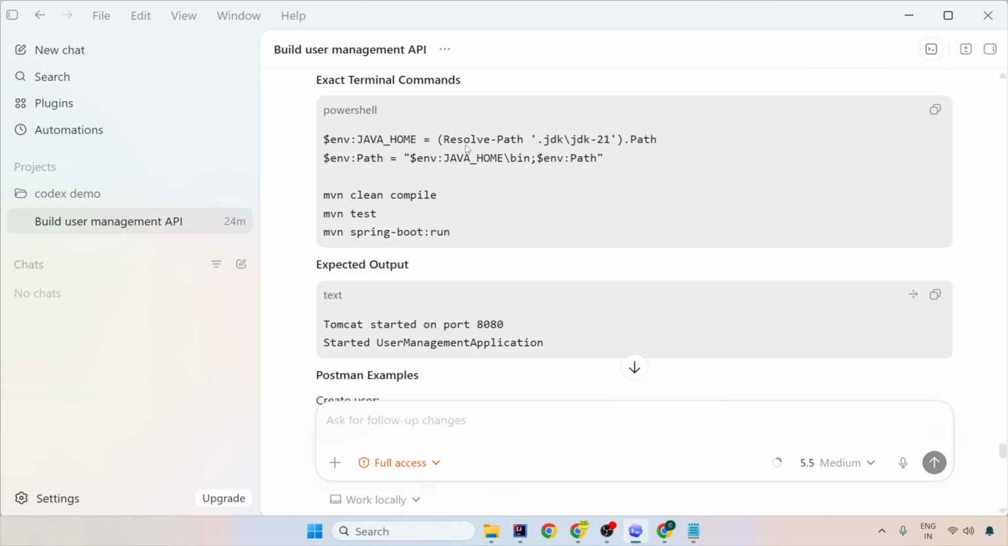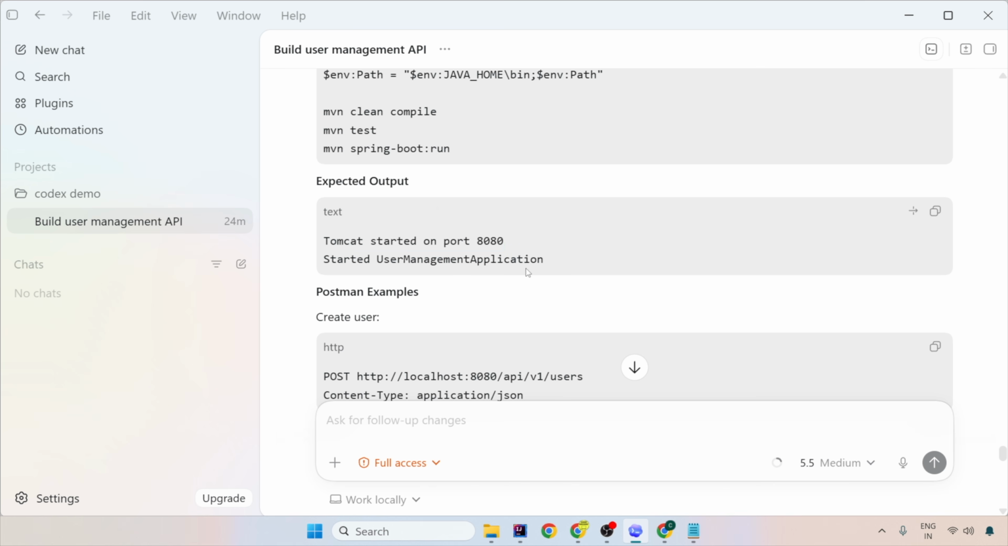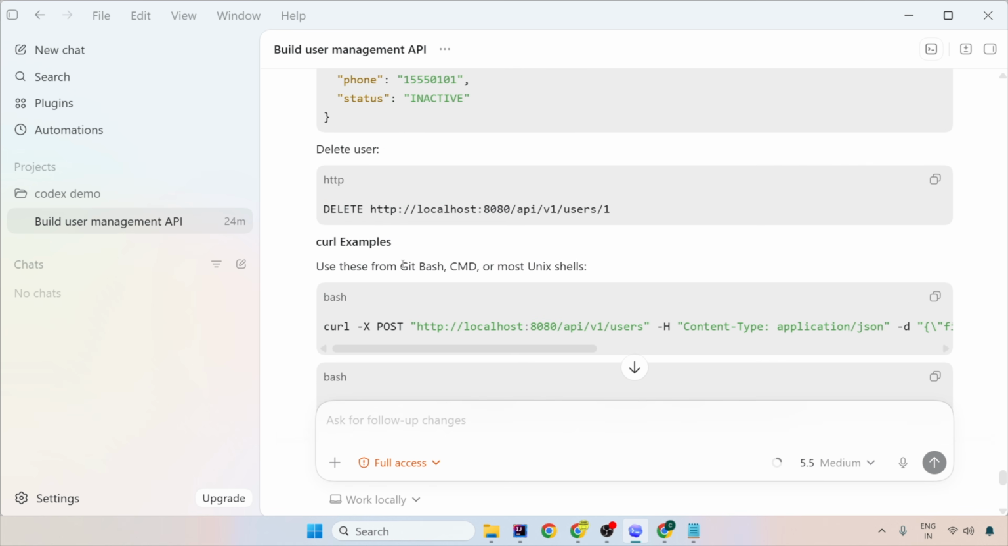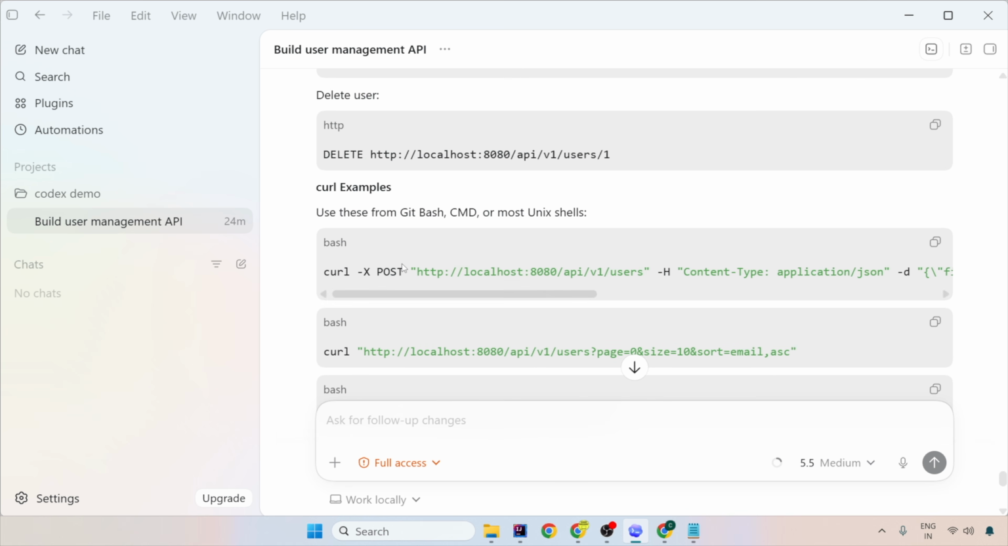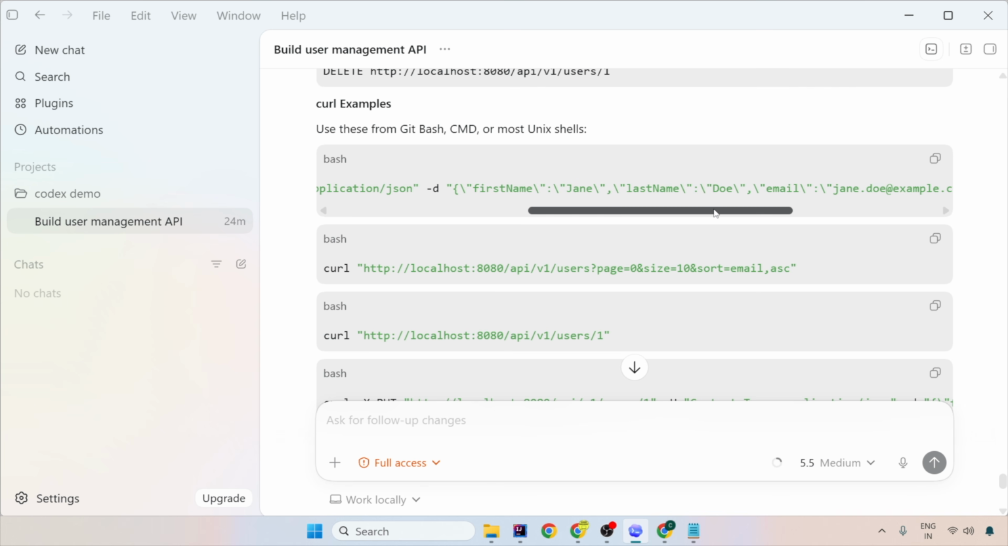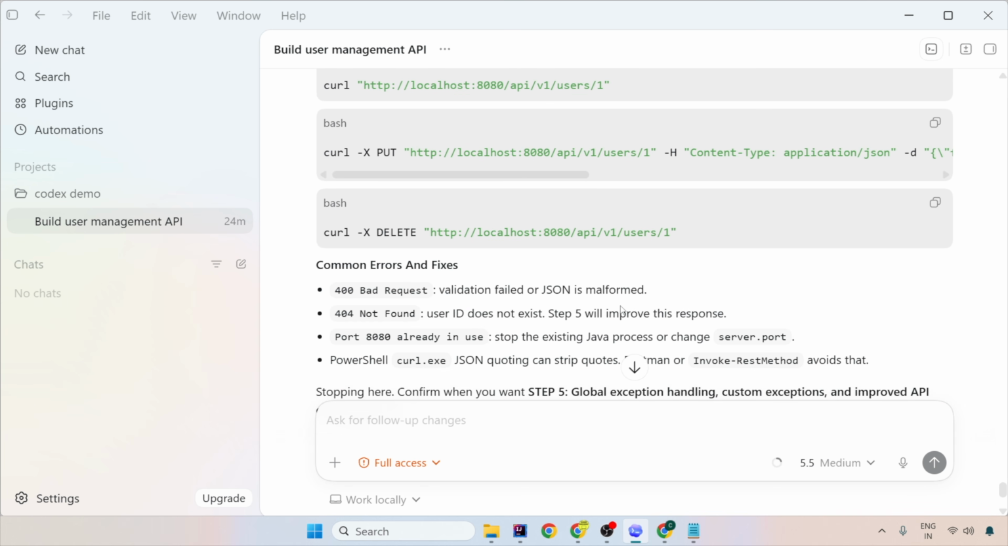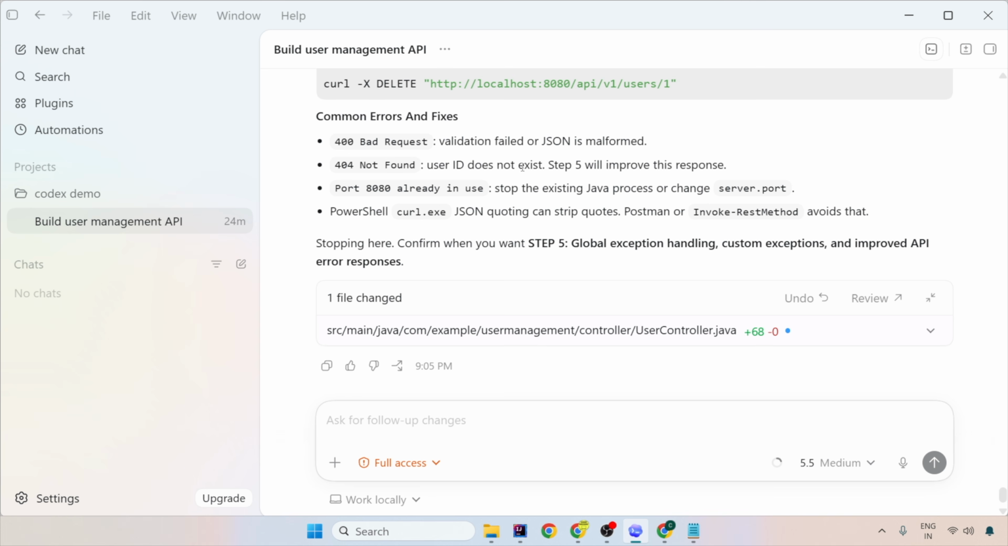It added the Java path. It did Maven clean. It did Maven test. The expected output was this. The Postman examples were created. It has given you all the curls. This is the curl for creation. Then similarly, you have update, delete, everything. Initially, it got 400 bad request that I've also shown you. That was because the JSON was malformed. It automatically fixed it. We don't have to do anything here.